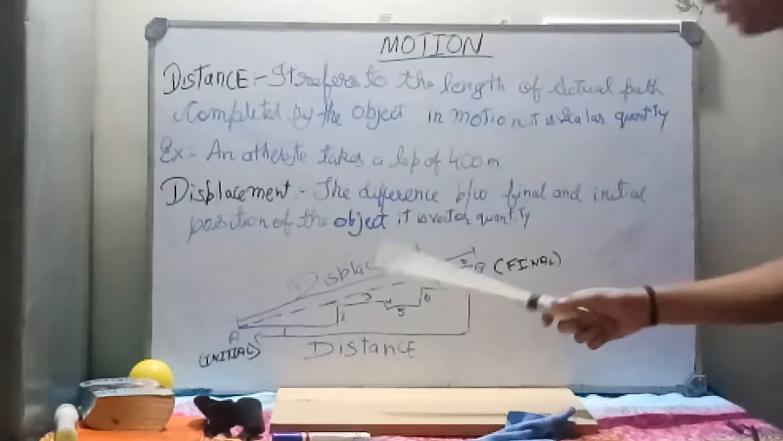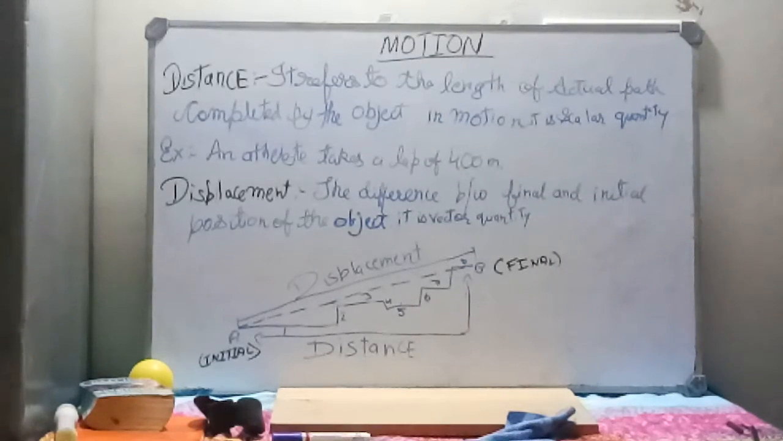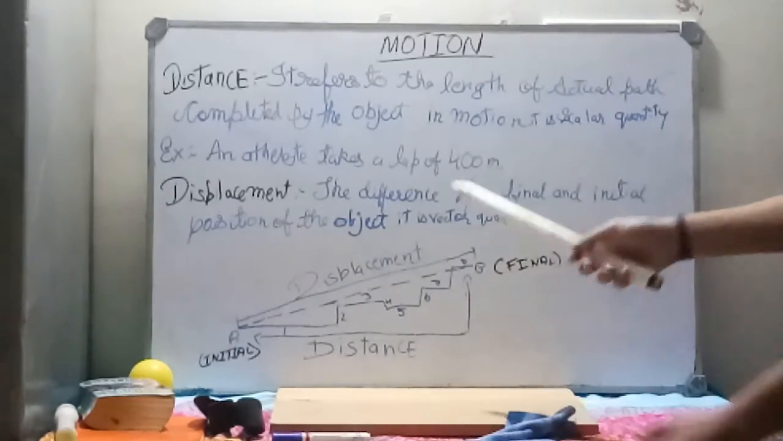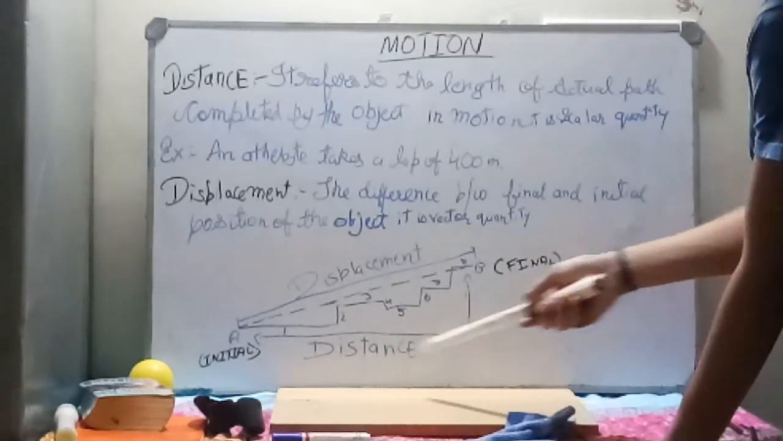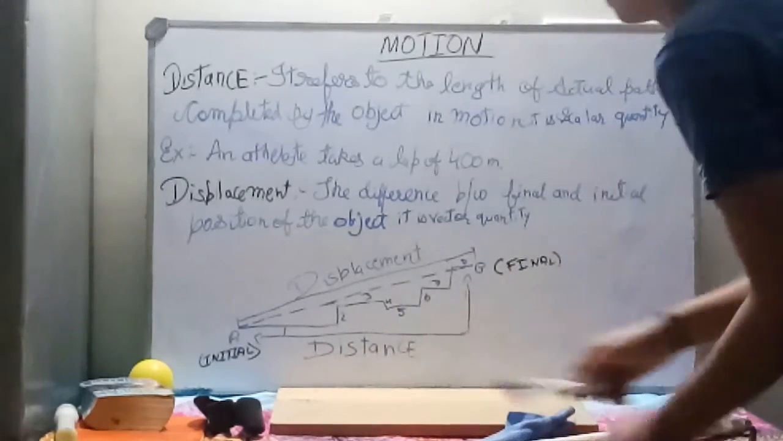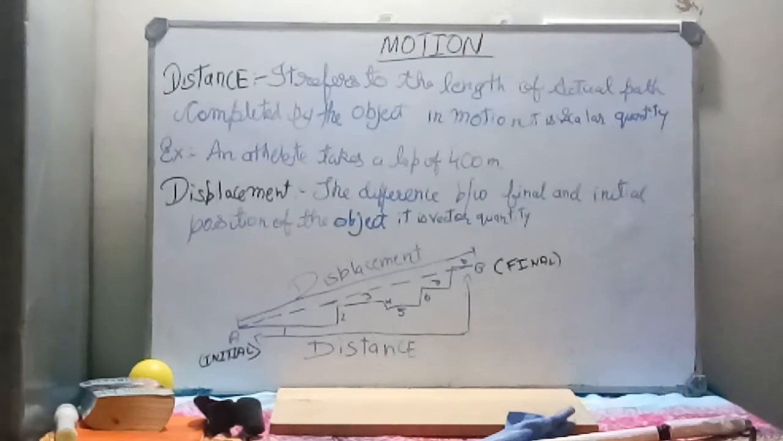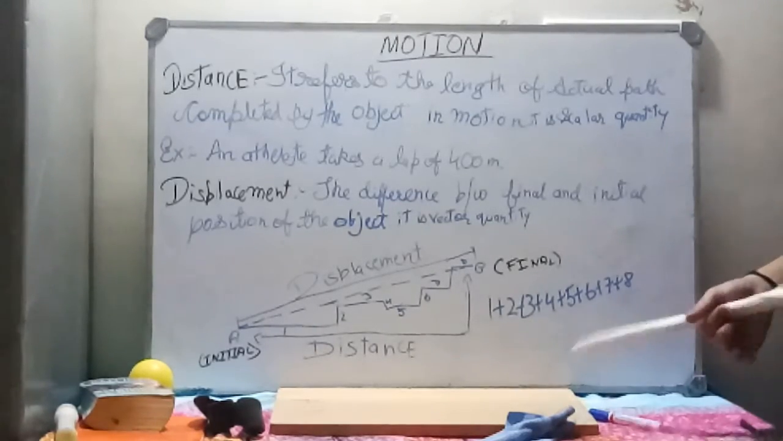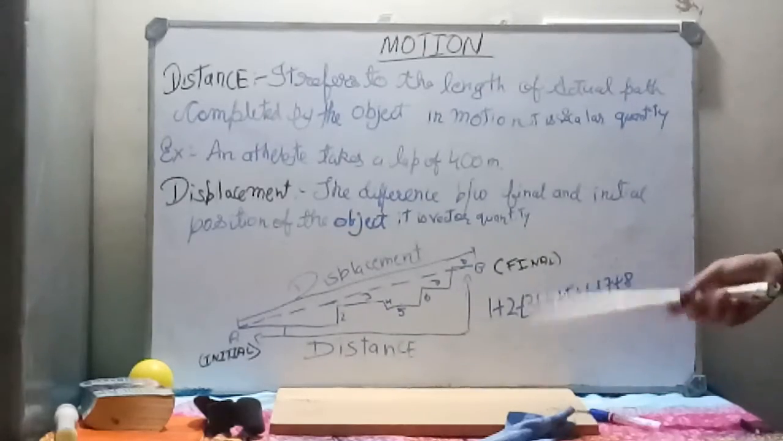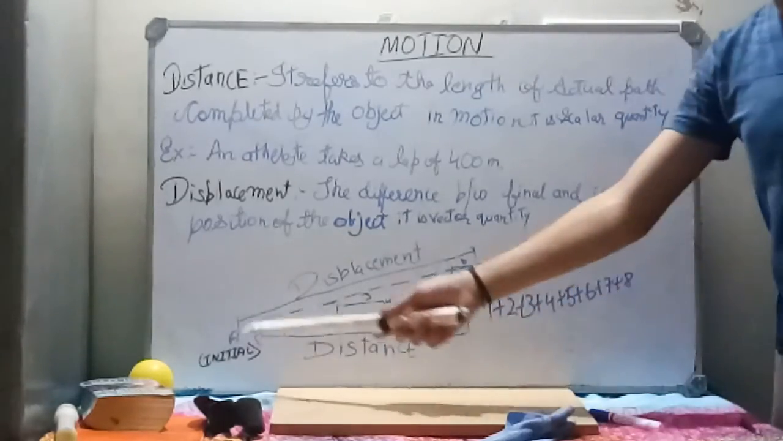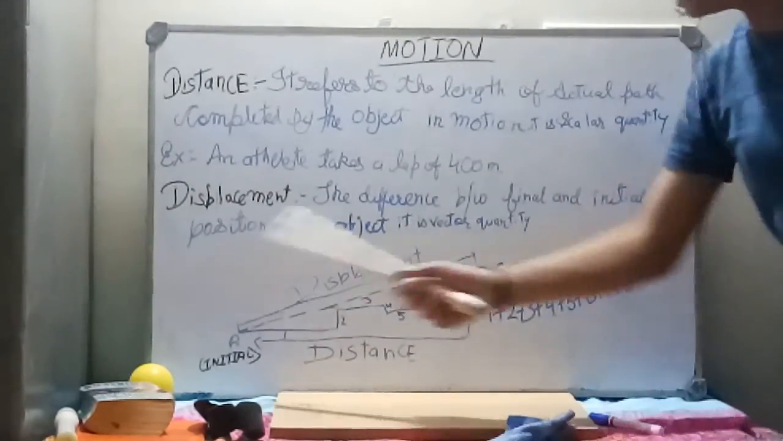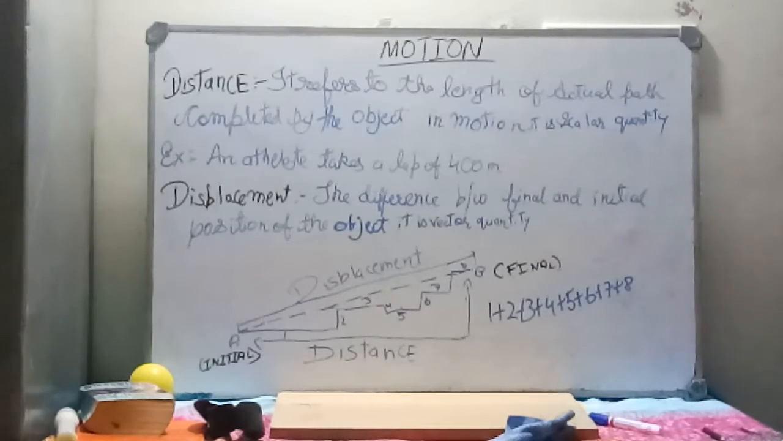This diagram shows the displacement of an object, and the displacement of this object is AB, and the distance of this object is 1 plus 2 plus 3 plus 4 plus 5 plus 6 plus 7 plus 8. So this is the distance of the object which traveled a path from A to B. This is the distance, and AB is the displacement of the object.